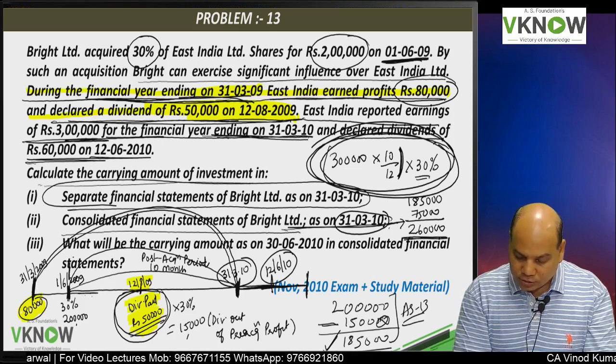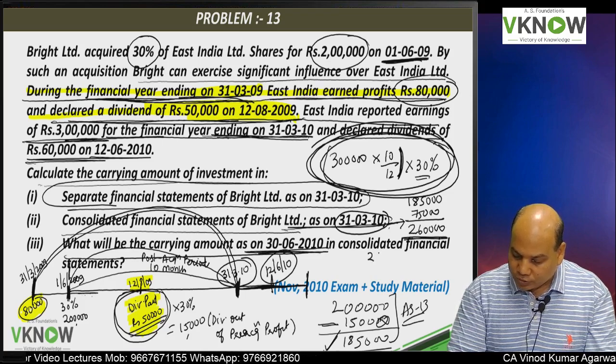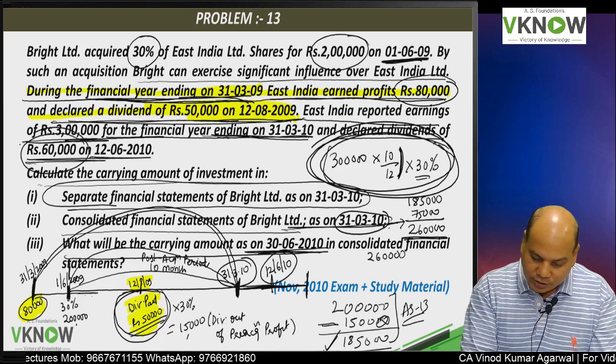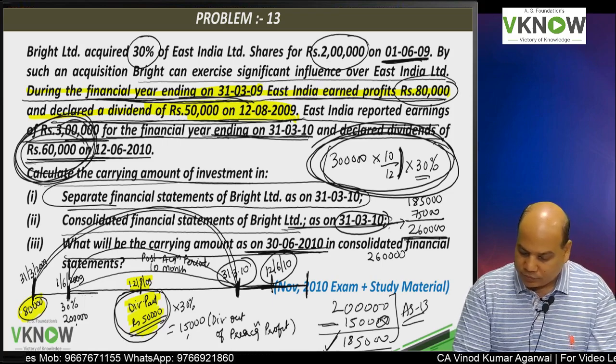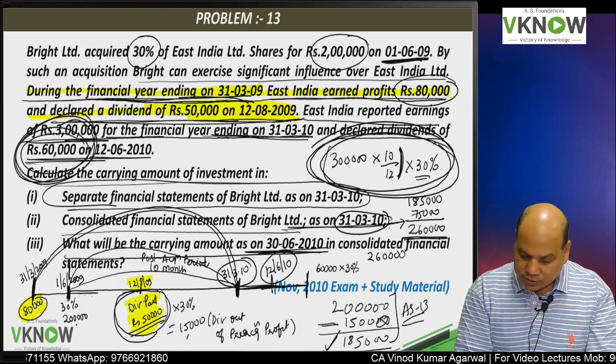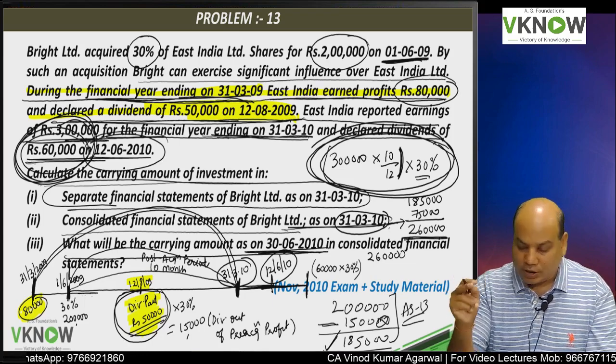And the third question is carrying amount on 30th June 2010. So I will take 2,60,000, and this dividend, 60,000 rupees into 30%, will be deducted because dividend was received on 12 June and we are computing on 30th June.